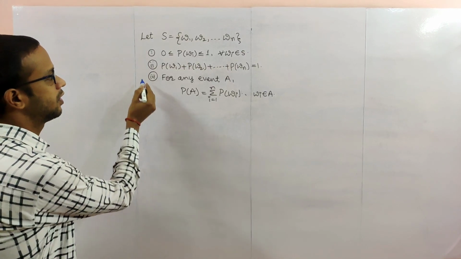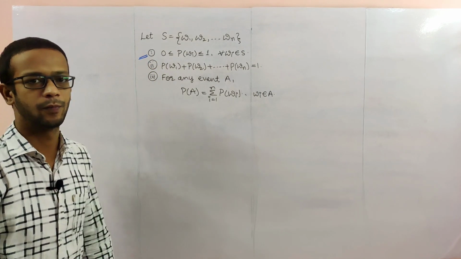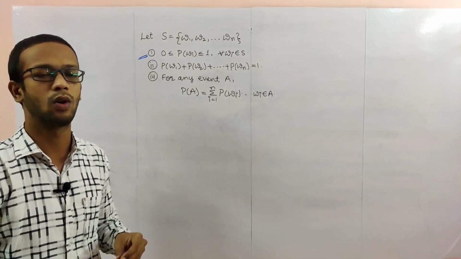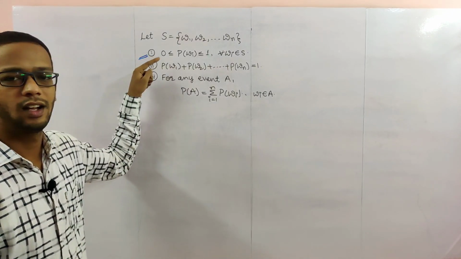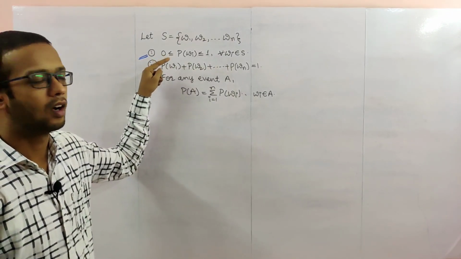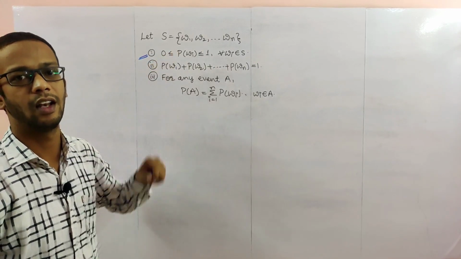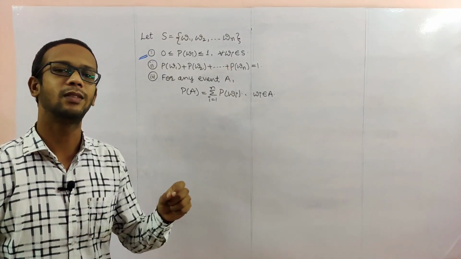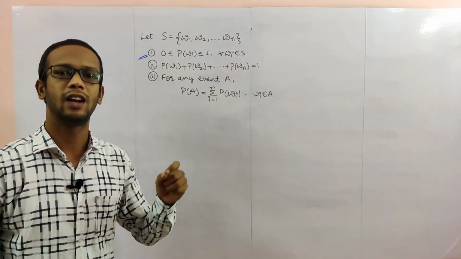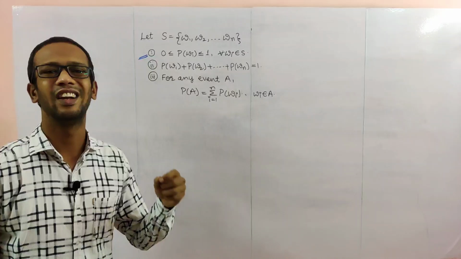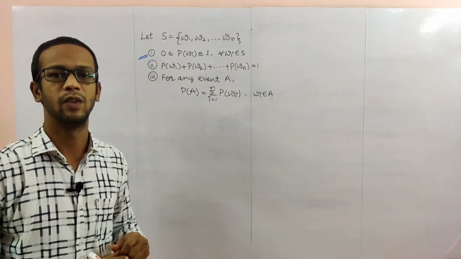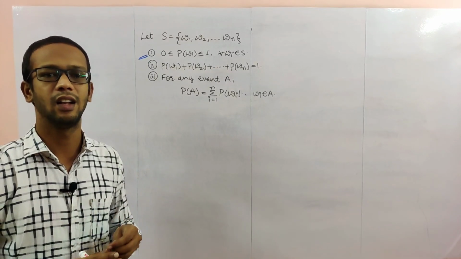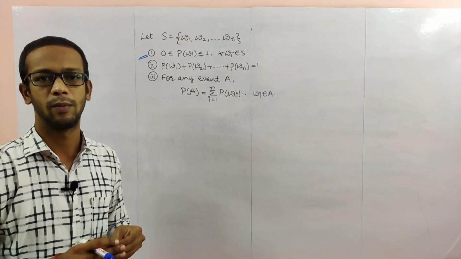These conditions will compulsorily be satisfied by probability. The probability of any outcome satisfies 0 ≤ P(outcome) ≤ 1. Any outcome you take, the probability compulsorily lies between 0 and 1. If it does not lie between 0 and 1, it is not a proper probability, so we can't say that it satisfies the probability.